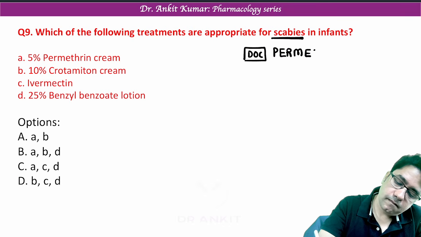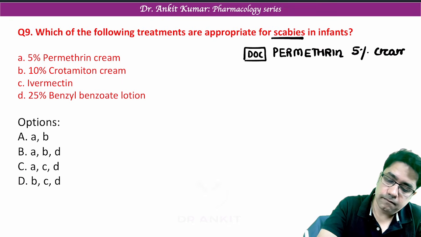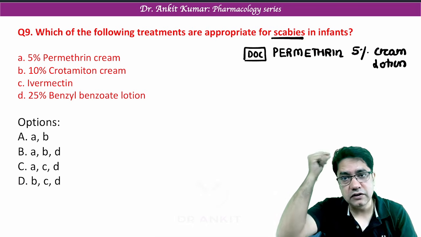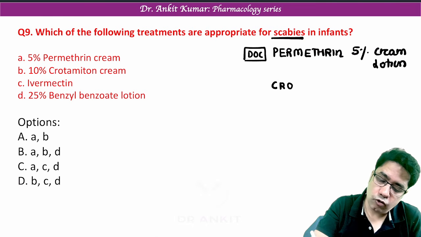Permethrin. It is available as 5% cream or lotion. It is the overall drug of choice, and it is even the drug of choice for lice. Apart from this, other drugs in scabies are crotamiton,